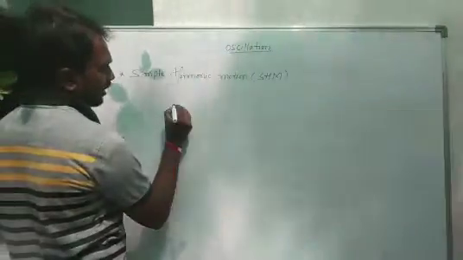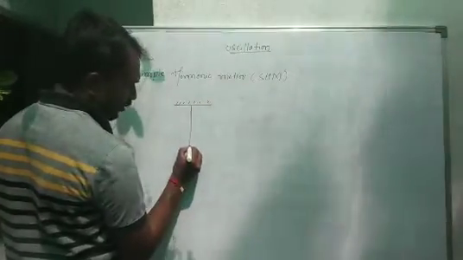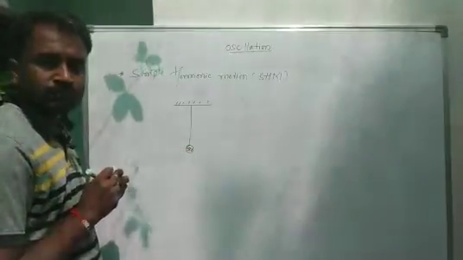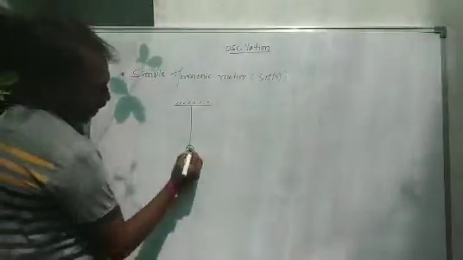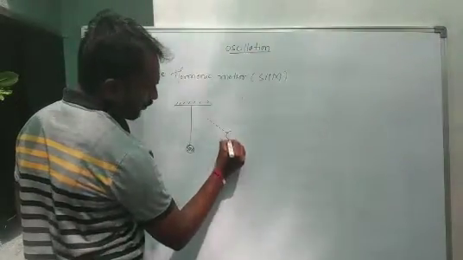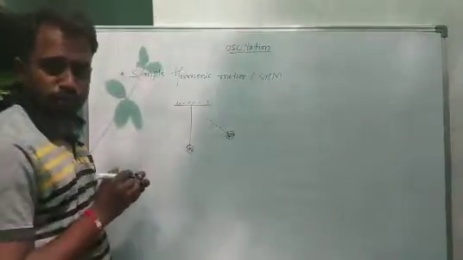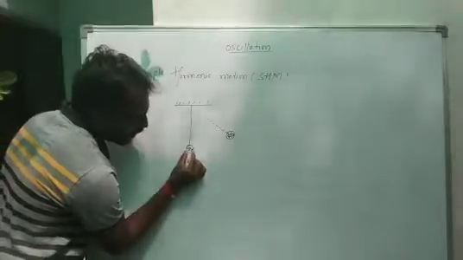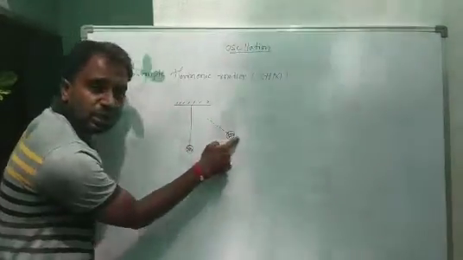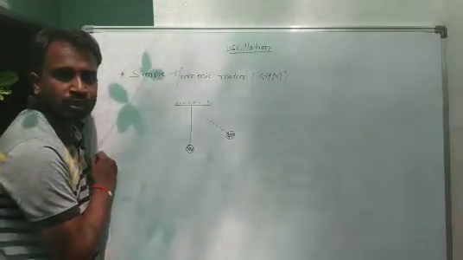For example, we consider a simple pendulum, and this is the mean position. When you apply force, the bob is displaced and reaches the extreme position, which means maximum displacement.